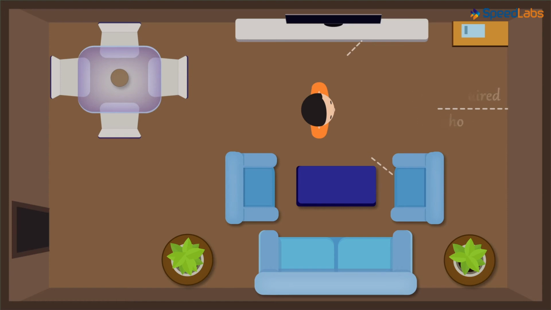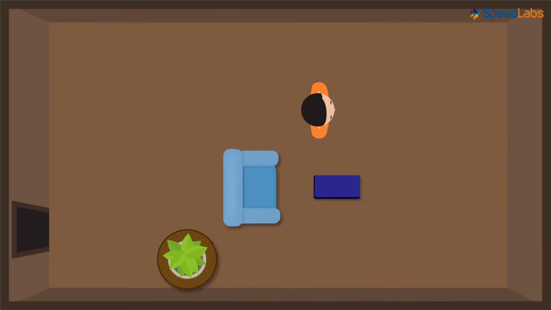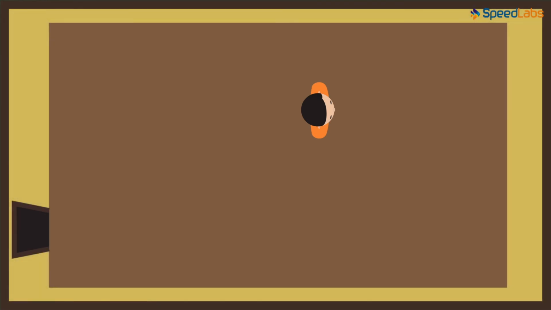But what if we are in a room which is void of any objects except the 4 walls surrounding it and a roof on top of it? Will we hear an echo then? We will see that in our next video.